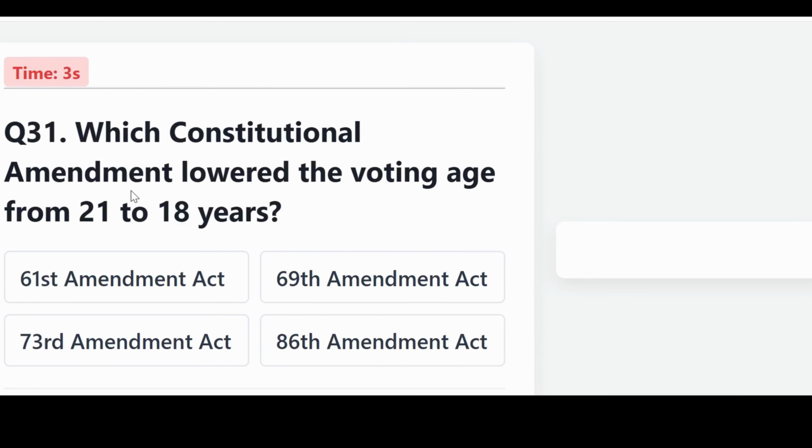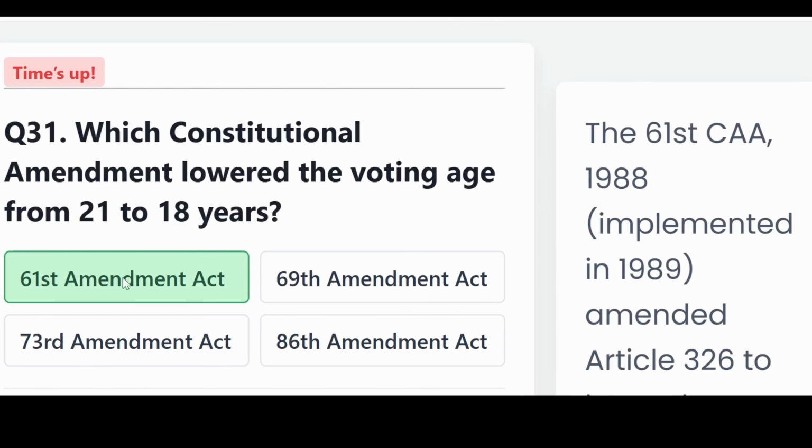Which constitutional amendment lowered the voting age from 21 to 18 years? Is it the 61st, the 69th, the 73rd, or the 86th Amendment Act? The correct answer, the 61st Amendment Act.